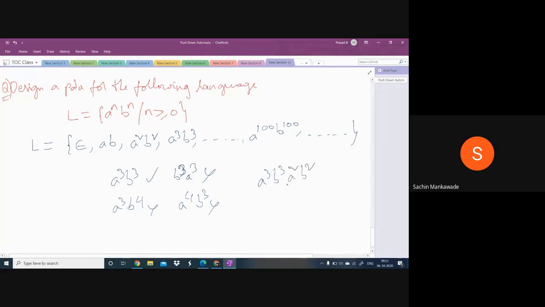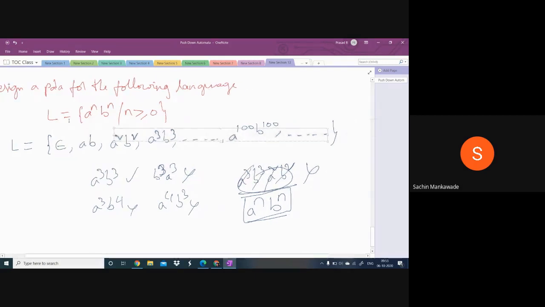And this one, is this total string valid or invalid? Is this A cube, B cube, A square, B square valid or invalid? Invalid, because the language is any number of A's, A power n, followed by B power n. Any number of A's followed by that many B's. That's it. A's, then B's, again A's, again B's, no, it is not valid. So we must accept all these strings, and we should not accept the invalid strings like this.